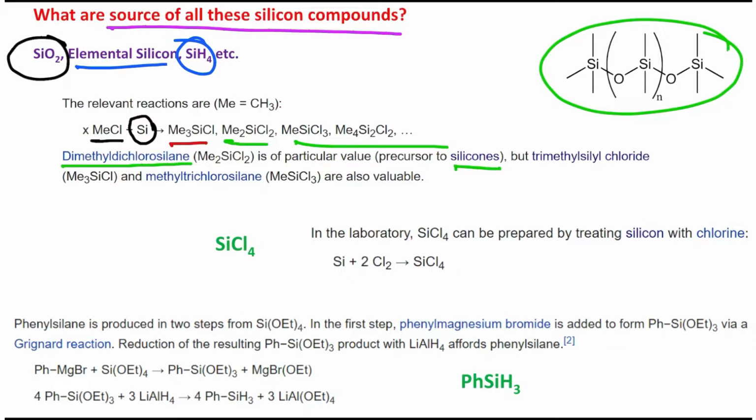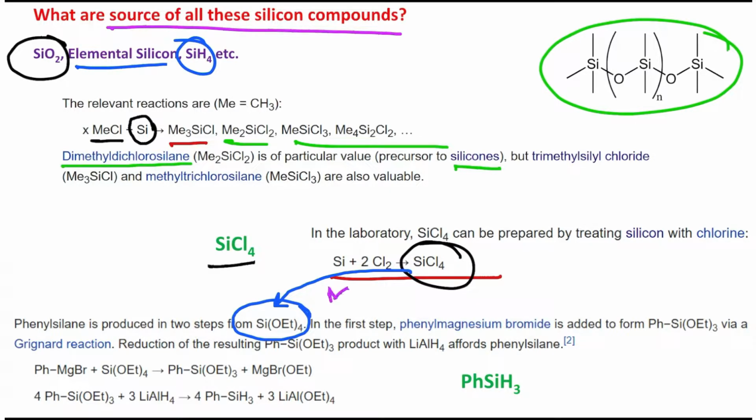They are very useful. Now silicon tetrachloride could be prepared from the reaction of silicon and chlorine. If you react this silicon tetrachloride with ethanol, it will produce tetraethoxysilane more specifically, and this tetraethoxysilane could further react with phenylmagnesium bromide, and in this case stoichiometry is obviously important.